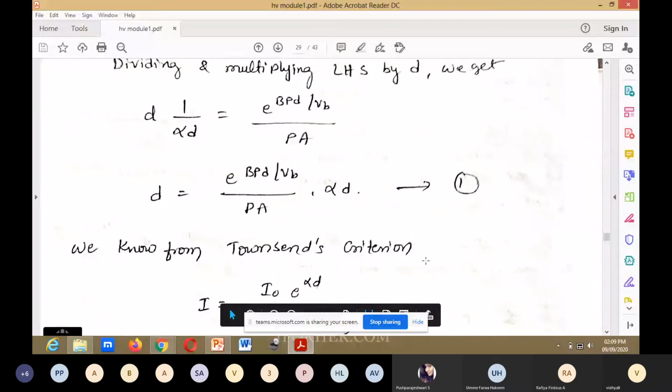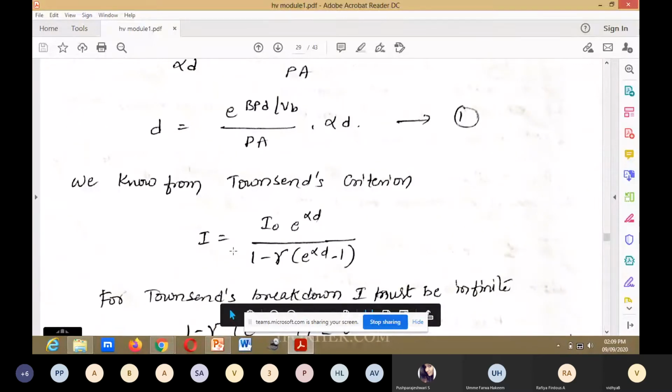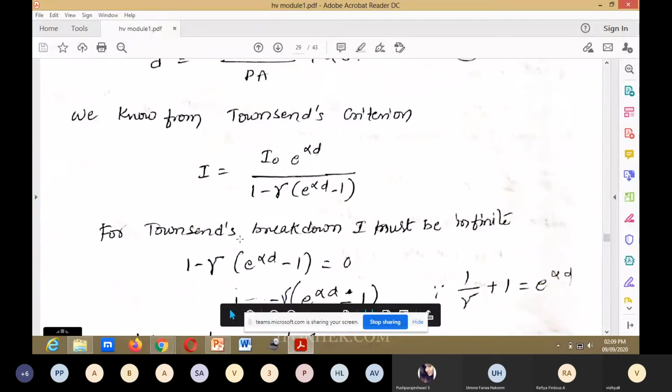We know from Townsend's criterion, what we have derived this equation yesterday, I is equal to I naught e to the power of alpha D divided by 1 minus gamma open bracket e to the power of alpha D minus 1 close bracket. For Townsend's breakdown, I must be infinite.